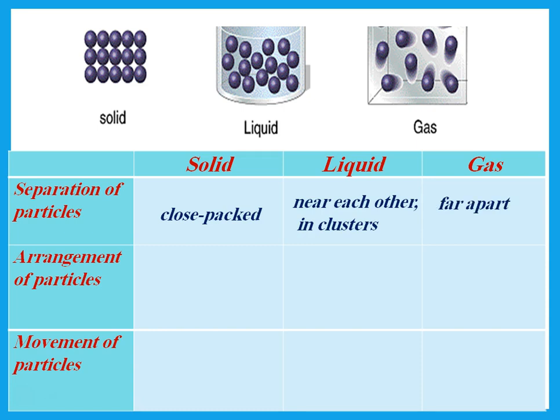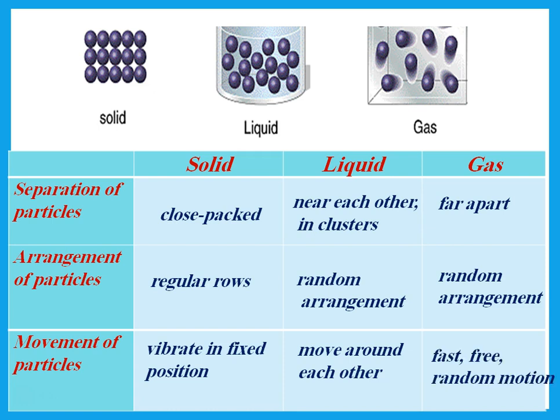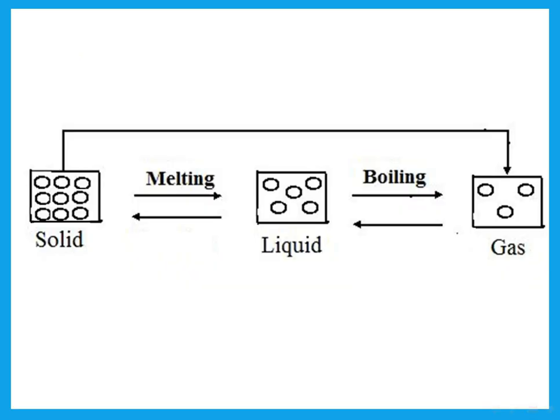But if he's asking about arrangement of particles, then you should know that solid is arranged in regular rows. Liquid and gas we refer to as random arrangement or irregular arrangement. Movement of particles in a solid: the solid particles vibrate in fixed position. Liquid particles move around each other, and the gas particles move in fast, free, random motion.